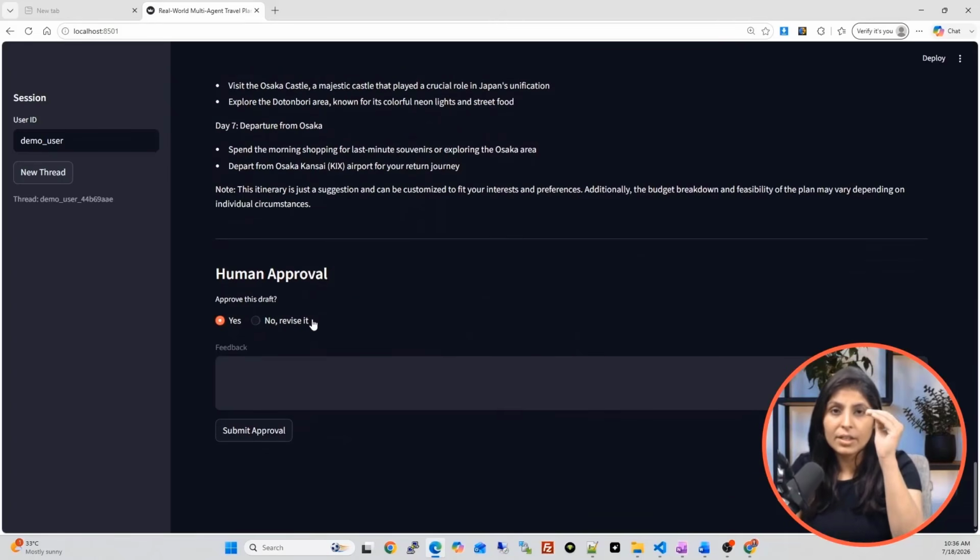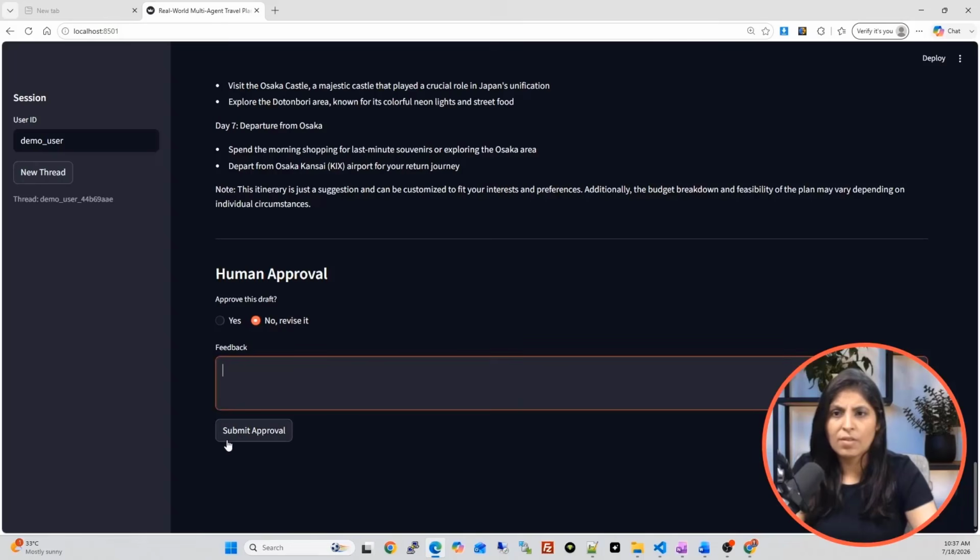Remember, after the itinerary agent creates the draft itinerary, it will ask the human if they liked this itinerary. If the human says yes and submits approval, then this itinerary will be the input to the final response agent, and it will generate the response. And if the user says no, revise it, then the user can write whatever feedback they want to give and then submit the approval.